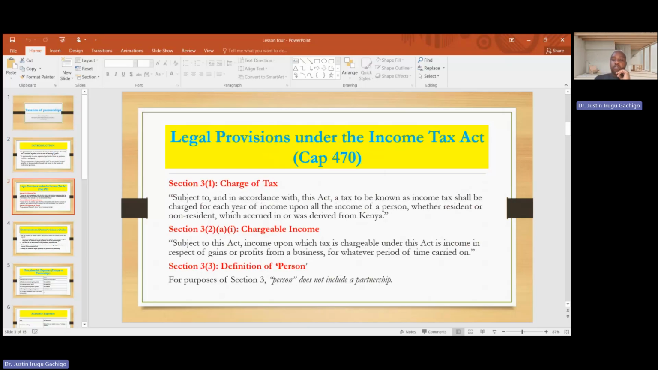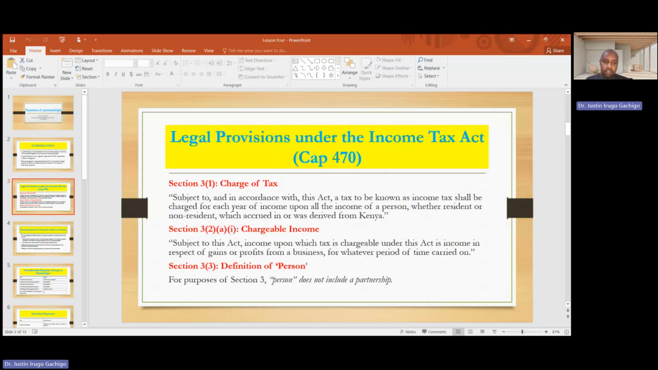We have some legal provisions as per the Income Tax Act. Section 3(1), the charge of tax, says: subject to and in accordance with this Act, a tax to be known as income tax shall be charged for each year of income upon all the income of persons, whether resident or non-resident, which accrued in or was derived from Kenya. Subject to this Act, income upon which tax is chargeable is income in respect of gain or profit from a business for whatever period of time carried on.